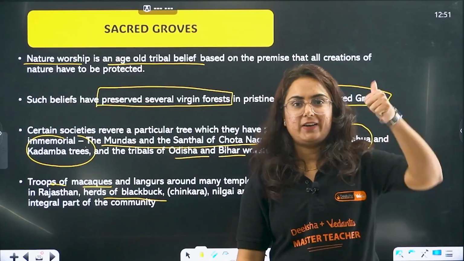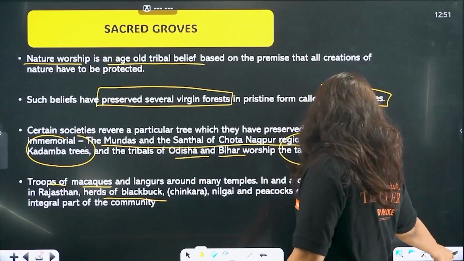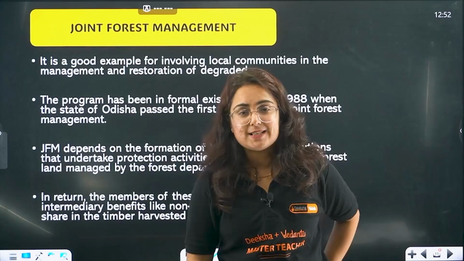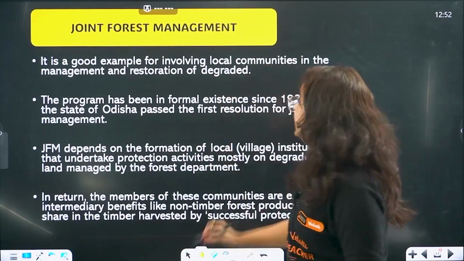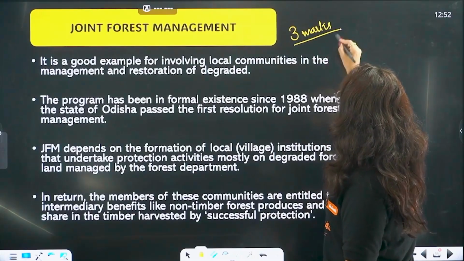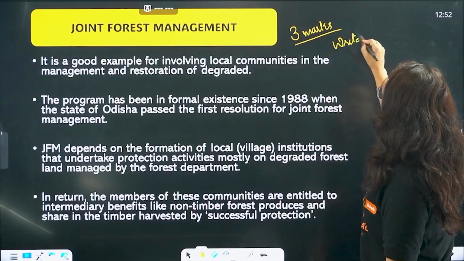Okay, great. Last topic before ending the chapter is about joint forest management. Again, this is a question that comes for 3 marks, and the question will be: write a short note.